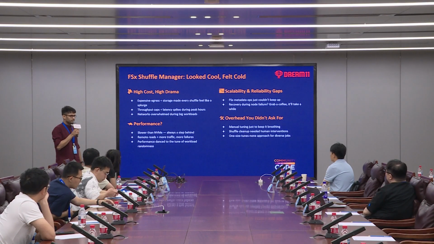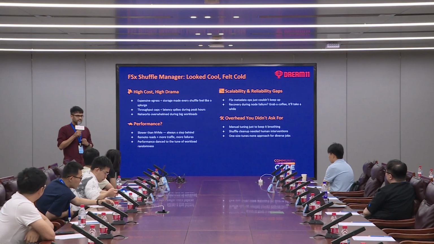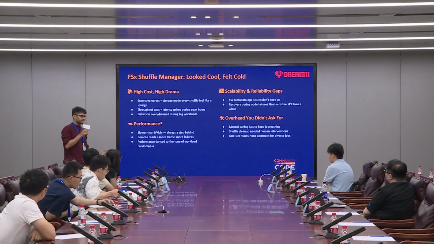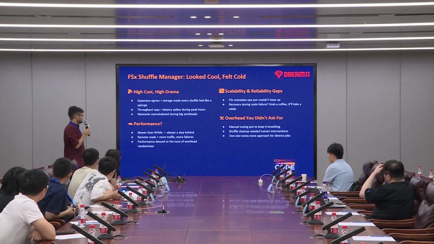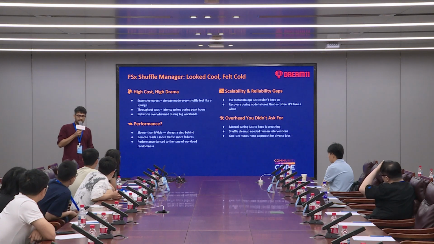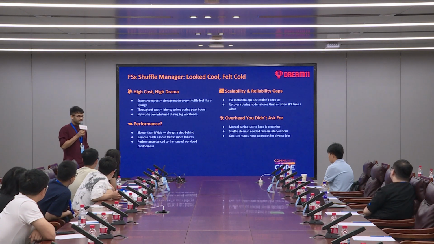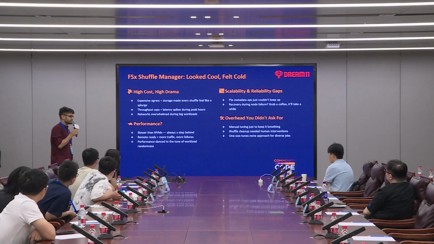It became pretty overwhelming. And lastly, since we have diverse kinds of jobs, from some that deal with a few MBs of data to others that deal with petabytes, it became very difficult over time to live with one kind of implementation, FSx shuffle, and that's where Celeborn entered our ecosystem for the first time.